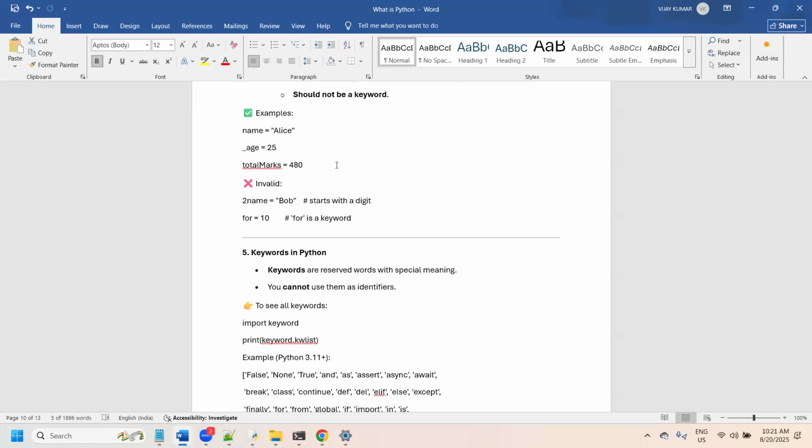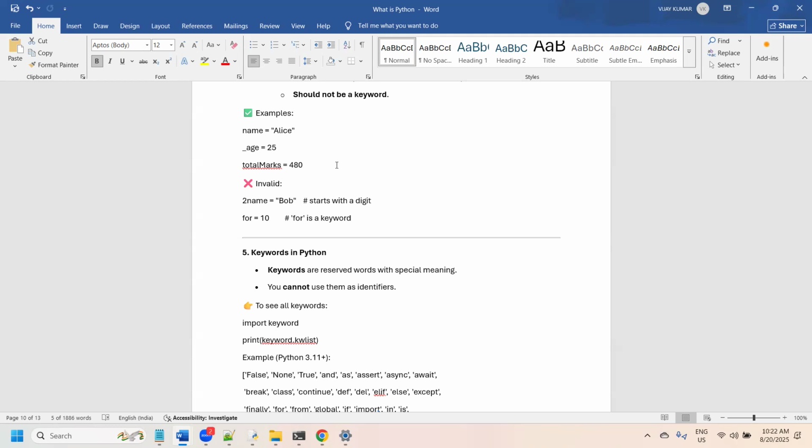So if somebody asks you how a Python program executes, you have to say that Python internally has a compiler. Whenever you run a program, it will go to the internal compiler. The compiler will evaluate the entire lines. If there are any syntax errors, it will display them on the screen.